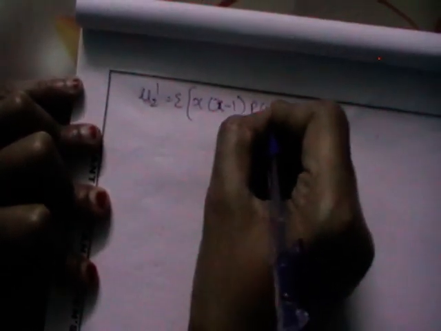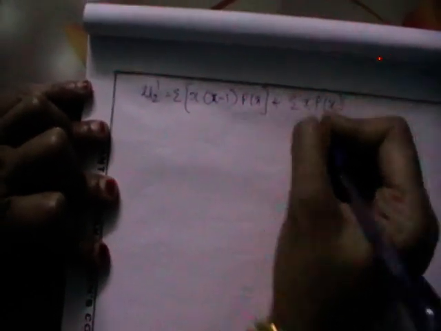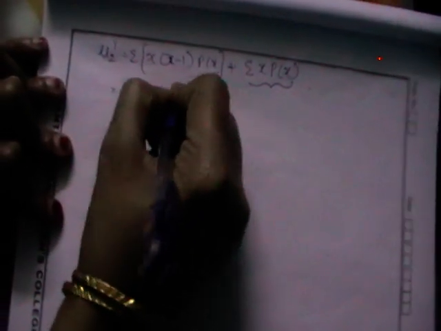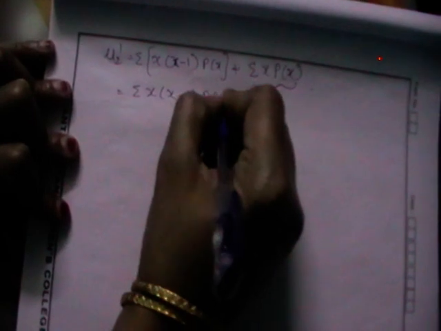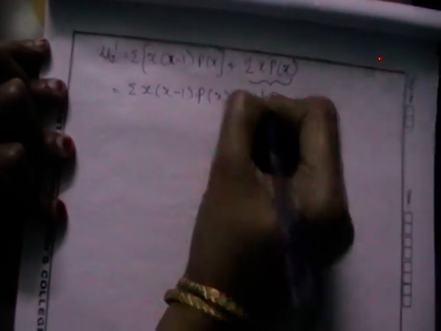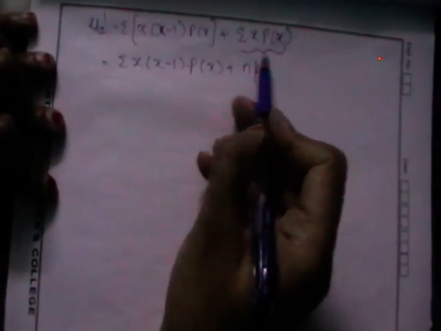Now I am going to split this into two terms, that is mu2 dash is equal to sigma x into (x minus 1) into p of x plus sigma x p of x. I think sigma x p of x is nothing but the mean. So the second term expression is already with us, which is the mean of binomial distribution, np. I think this stands for the mean.